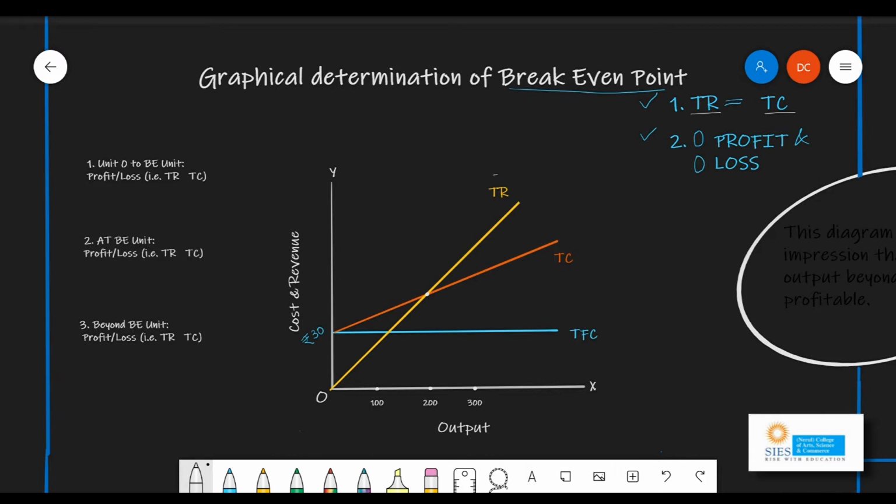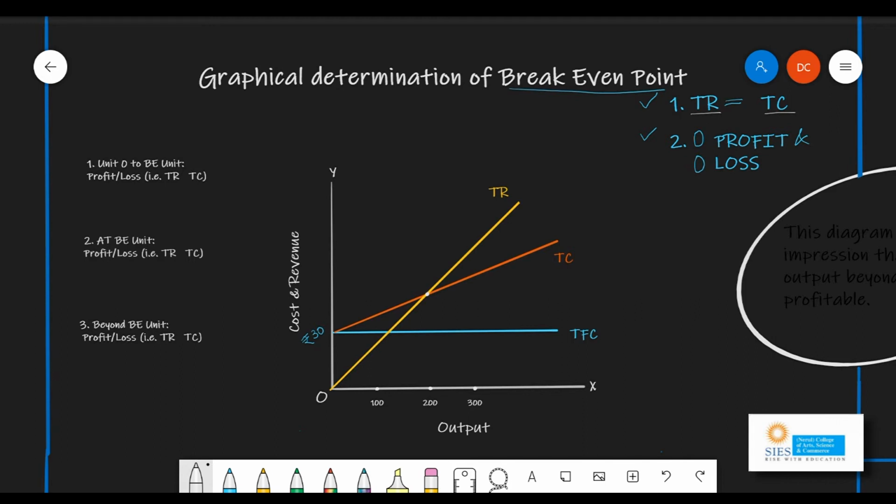Talking about the total revenue curve, we already know that it is a 45-degree curve from the origin. That is represented with the help of yellow color. The total cost curve would start somewhere on the y-axis, because we have the fixed component, which is there at zero level of output. The fixed component is already 30, and hence this results in the total cost curve starting somewhere on the y-axis. Okay, I'll just clear the diagram so that you easily understand what we are going to talk about.